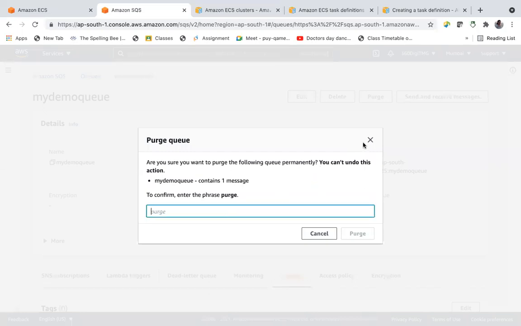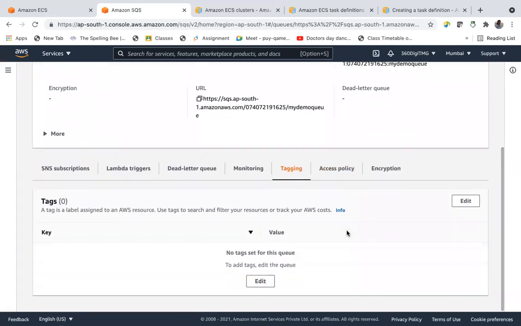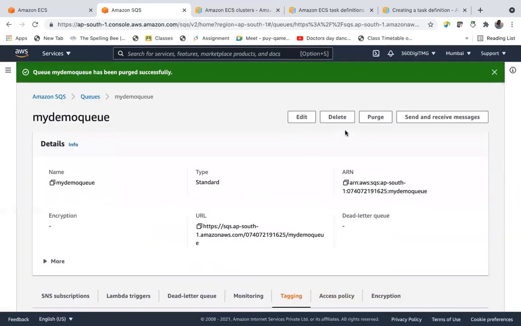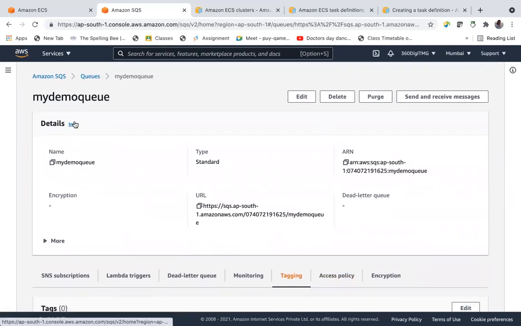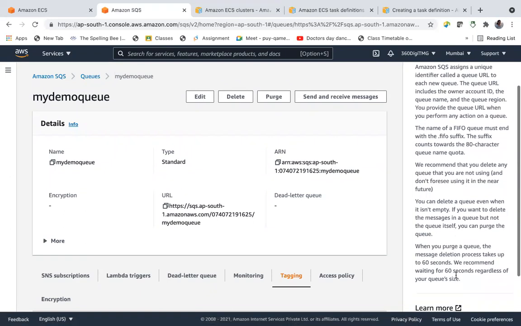So purge means, when you purge a queue, the message deletion process takes up to 60 seconds.